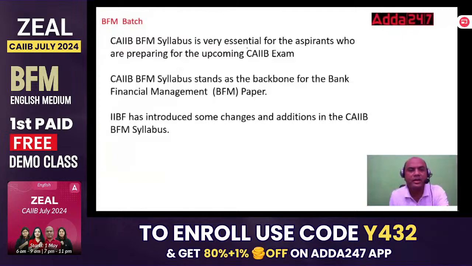This syllabus is very essential for the aspirants who are preparing for the exam. The CAIIB syllabus stands as the backbone of the BFM paper. Basically we are talking about the BFM syllabus now, and I'm coming to the specific topic of BFM. So this forms the backbone of this paper.